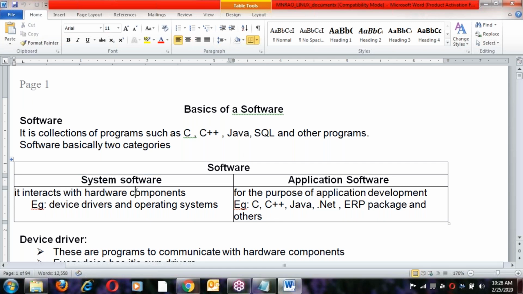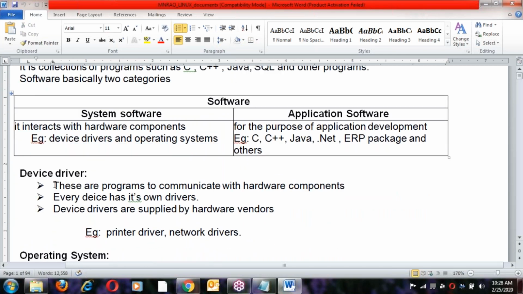Next, system software. This one interacts with hardware components. Examples are device drivers and operating systems. Device drivers are programs to communicate with hardware components. Every device has its own drivers, and device drivers are supplied by hardware vendors. It's there in the document very clearly.